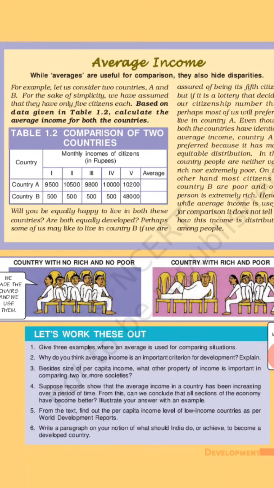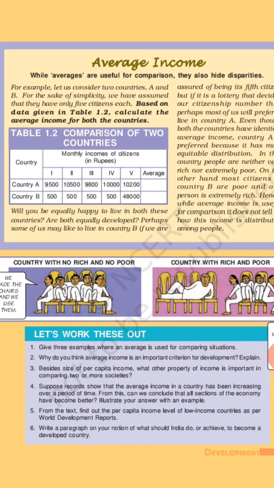While using averages, meaning the average income of a country, we can compare, but these averages can hide the differences, disparities. How? Try to understand here. For example,